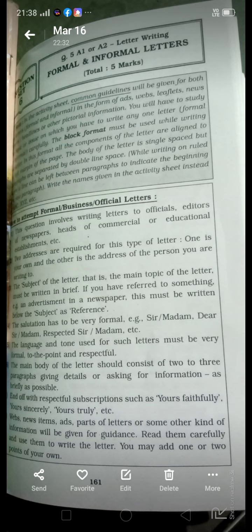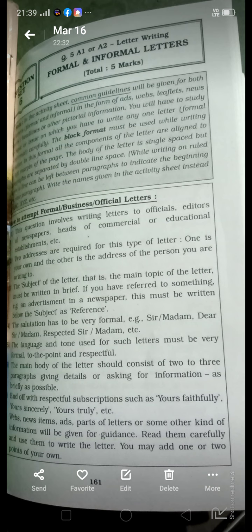Write the names given in the activity sheet. Whatever names are mentioned there, only those names you have to write. Don't write ABC or XYZ. Now, how to attempt the formal, business or official letter. First we are going to see the formal, business or official letter.